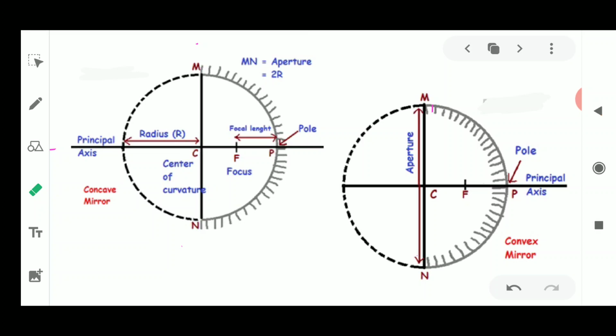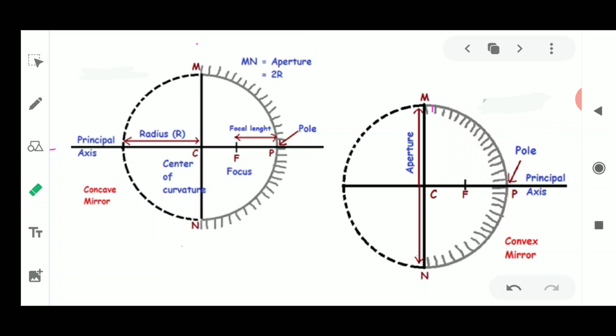Since it converges the light at one point, it is used in laser beam formation, meaning it is helpful where we require a beam of light. So for forming a beam of light, it is always utilized.